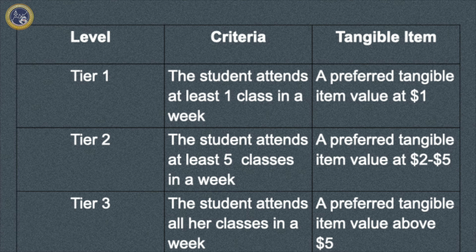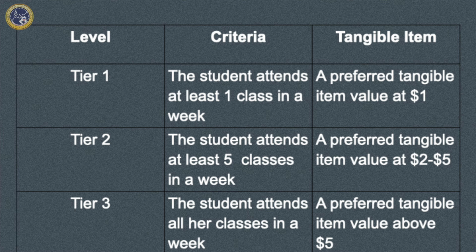So at Tier 1, if the initial criteria was that the student attended at least 1 class during the week, she'd earn access to a tangible item whose value was about $1. At Tier 2, if the student attended at least 5 classes during the week, she would earn a tangible item valued at $2 to $5. And at Tier 3, if the student attended all of her classes, she'd earn a tangible item valued above $5. Matching law was applied to this reinforcement system.